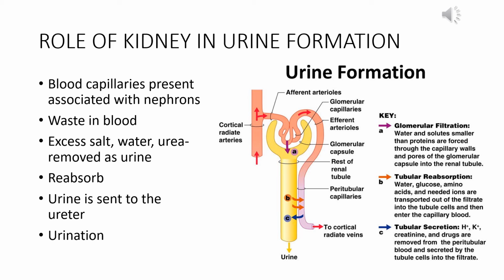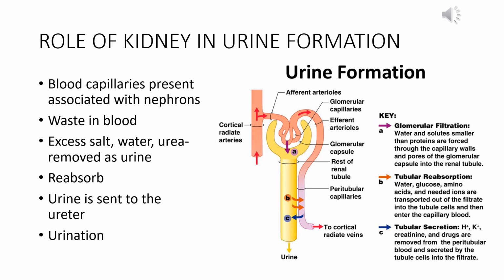Under this high pressure, some of the unwanted substances from the blood come into the Bowman's capsule portion of the nephron, and that is called glomerular filtration. Water and different solutes smaller than the proteins are forced through the capillary walls of the glomerulus and are collected in the Bowman's capsule portion of the nephron.